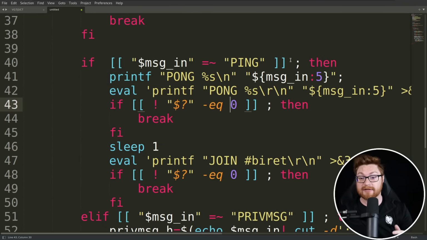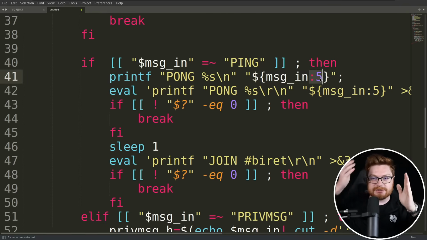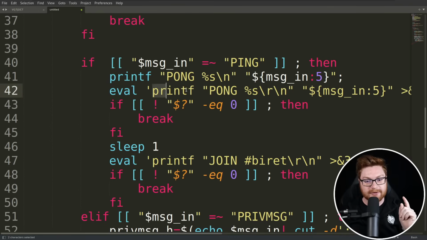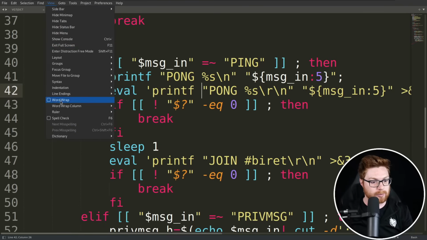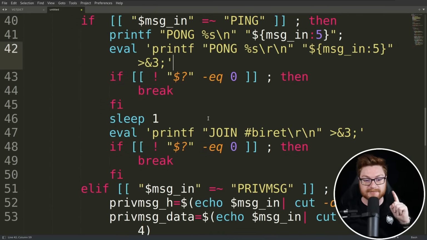ping in it, then we stage pong with a string formatted as our message_in from index 5 onwards, because that index within bash will actually take an offset and then move to the very end of it. So Pong to acknowledge that we received that, printf Pong with our message, and it's actually sending back to the server. Let me turn word wrap back on. Yeah, that's sent back to the server, the IRC channel communications. So that's just a heartbeat, just making sure that it's alive.